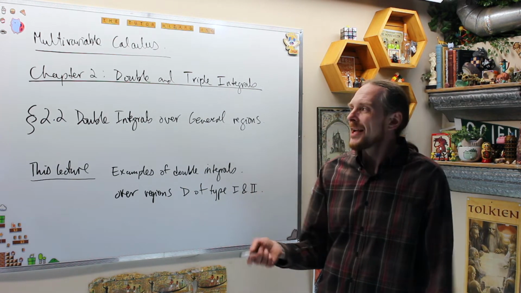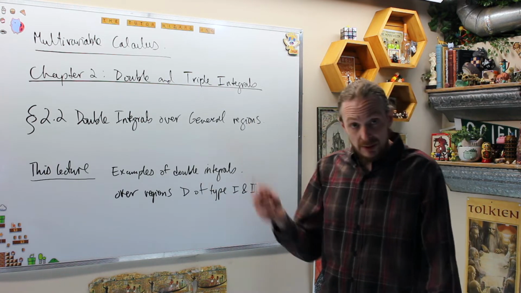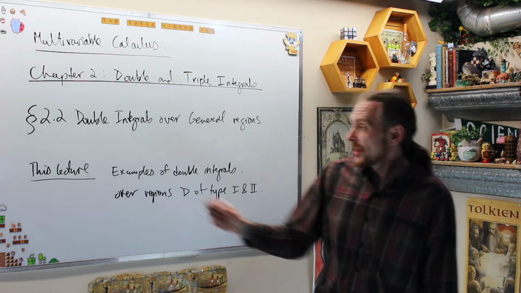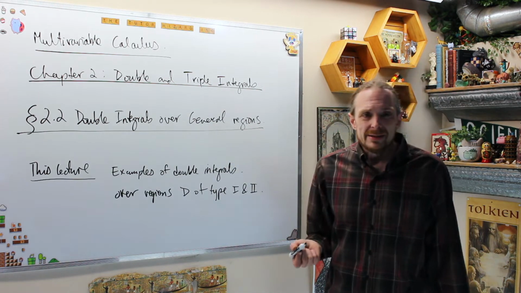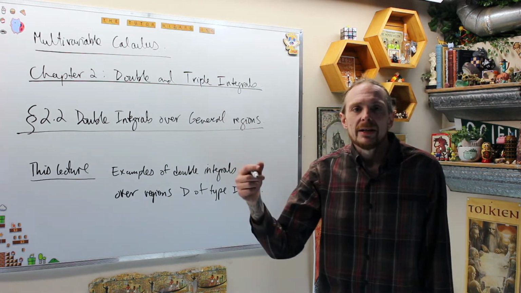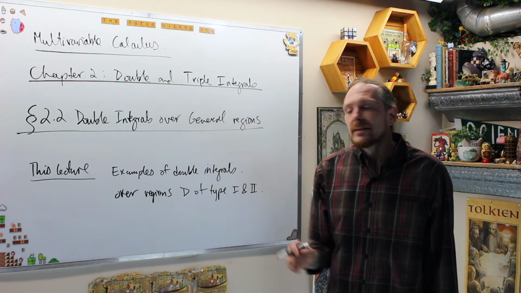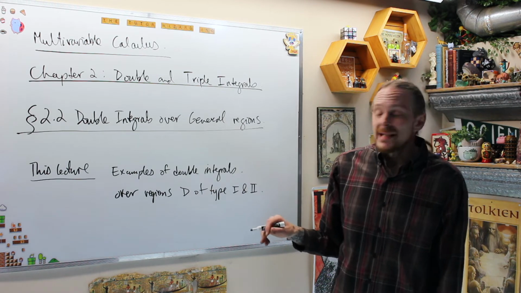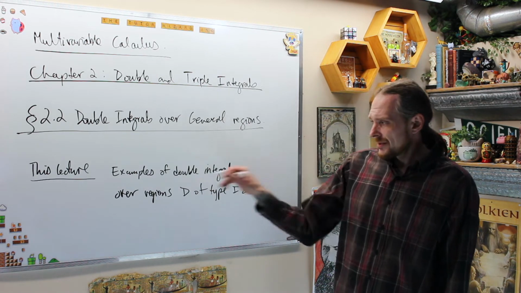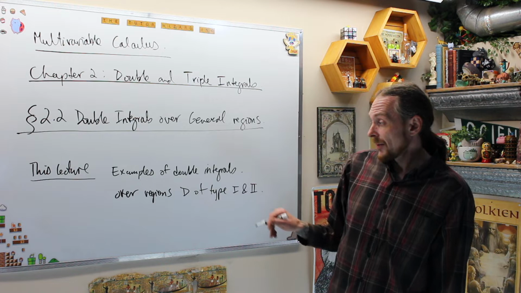We're doing multivariable calculus. We're in chapter 2, which is double and triple integrals. We're doing section 2.2, which is double integrals over general regions now. Last lecture we showed how to define this double integral over a general region D, and we did a couple examples. Today what we're going to do is a couple more examples of type 1 and 2.